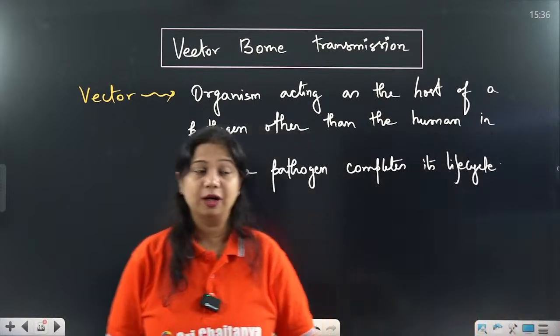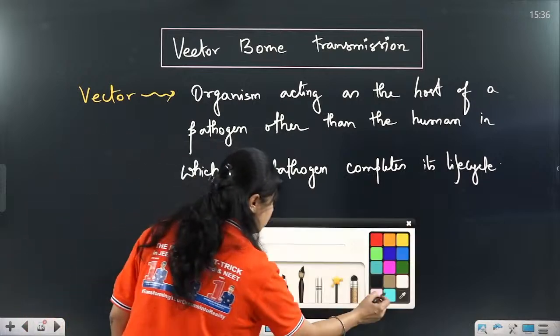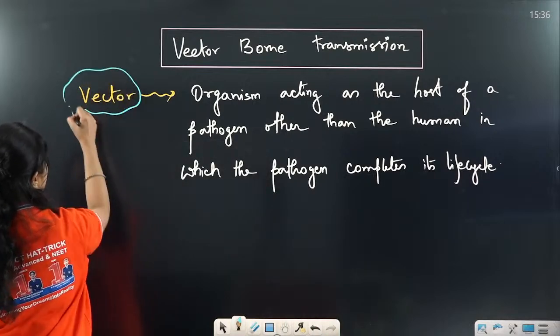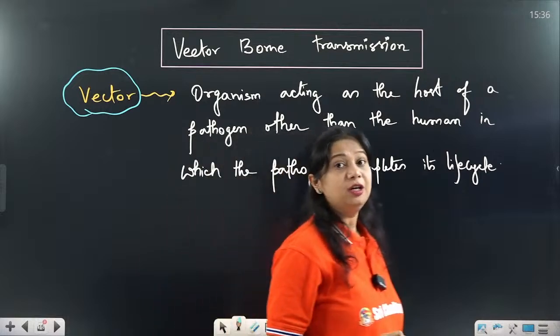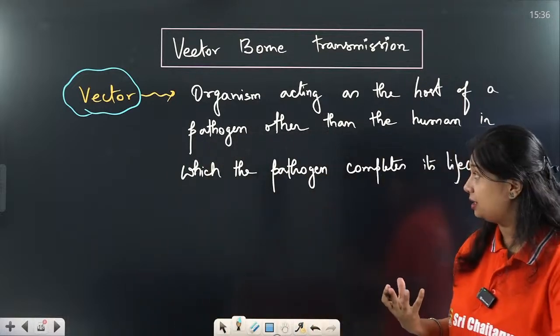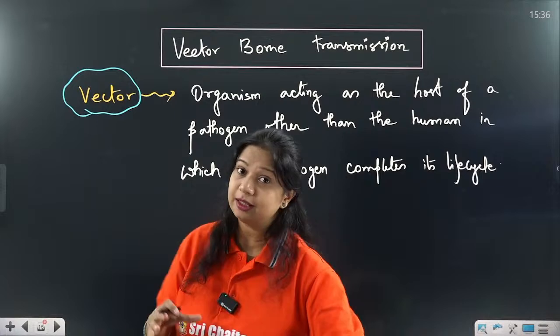Okay, so they are called the vector. So what is a vector? A vector is the organism in which the pathogen will complete its life cycle other than the host, other than humans.